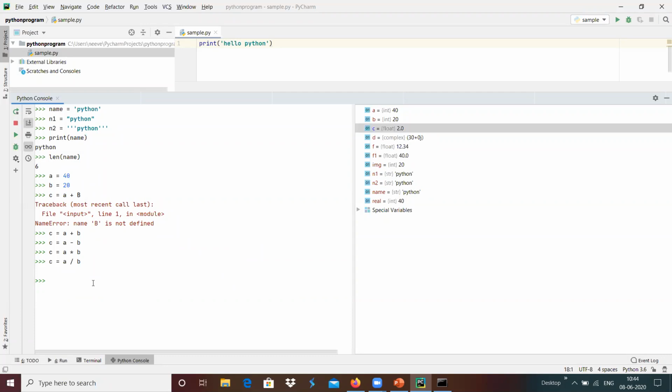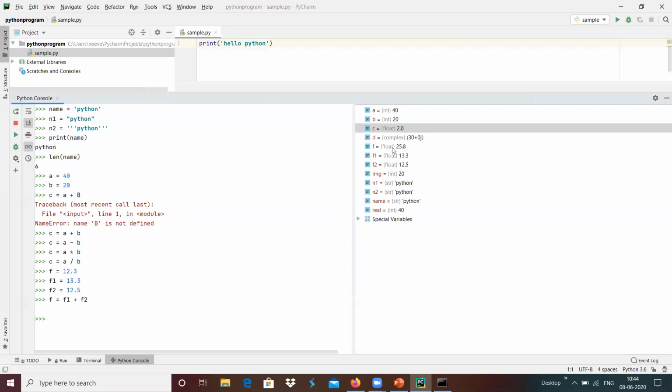In a similar way, for float addition, for example, f1 equals 13.3, and f2, the float variable, is 12.5. Whenever we do addition, multiplication, or division of two floating point variables, a float will be created.